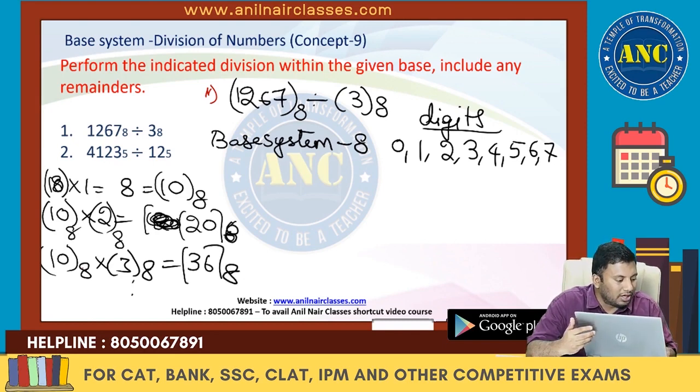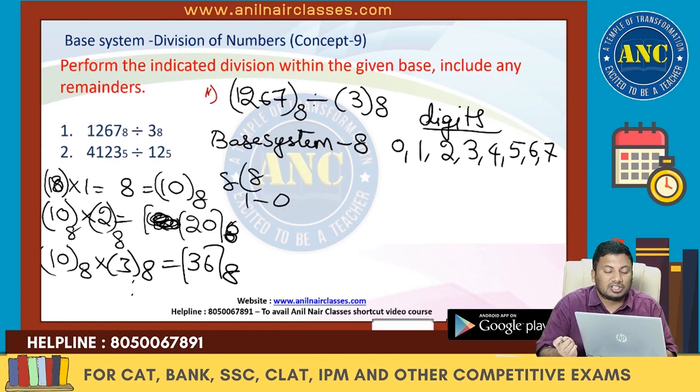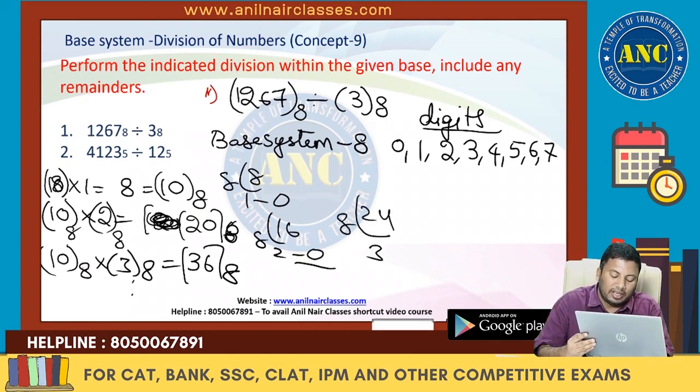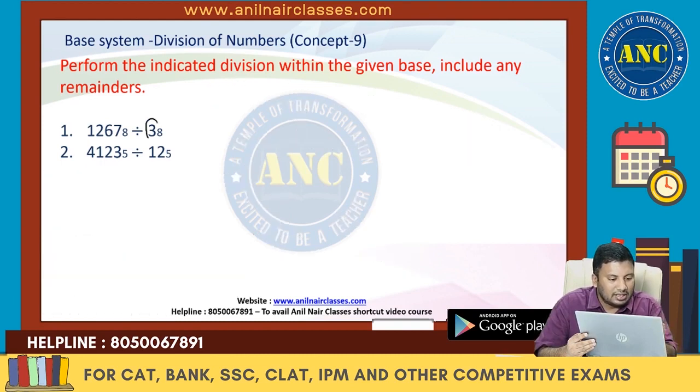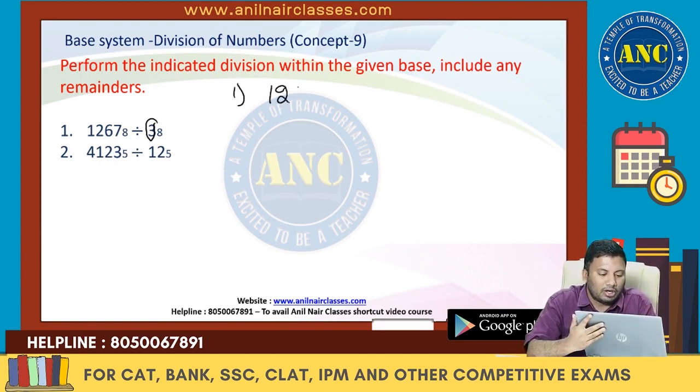I hope you are able to understand, right? 8 ones are 8, which in base system 8 is 1 0. 8 twos are 16, which is 2 0. 8 threes are 24, which in base system 8 is 3 0. Now we will go one by one. The question which we require is division by 3 in base system 8. So 1 2 6 7 in base system 8 is divided by 3 in base system 8.